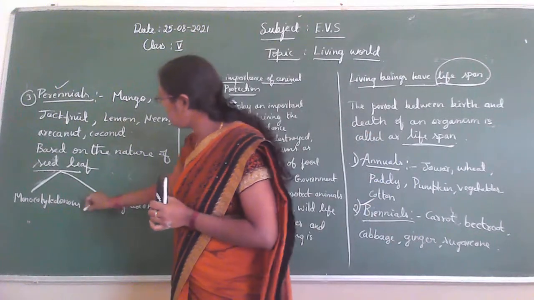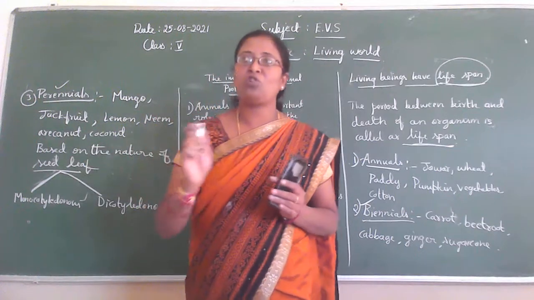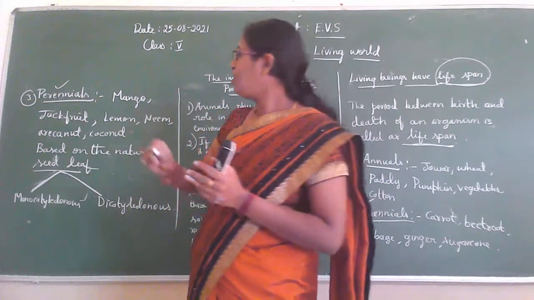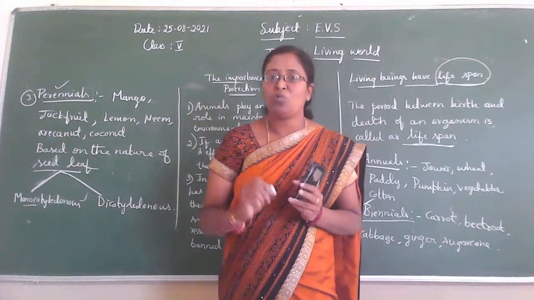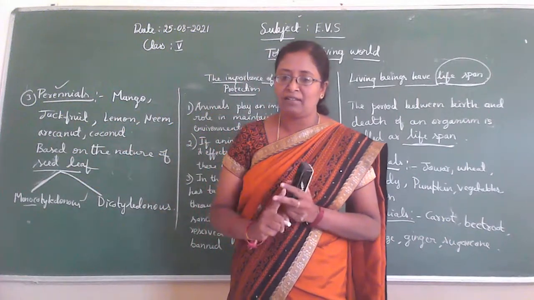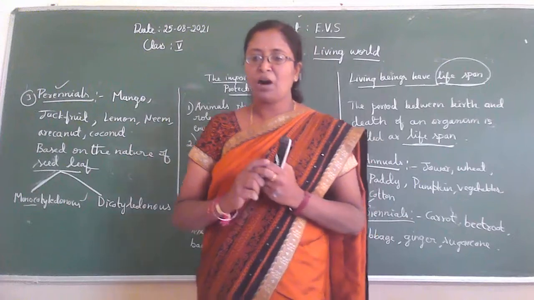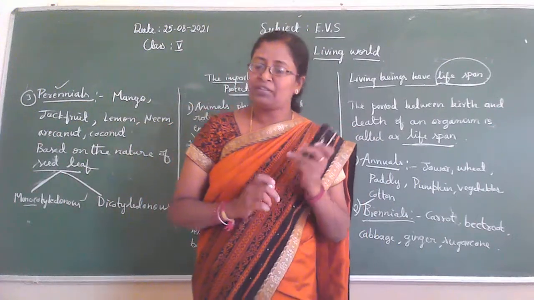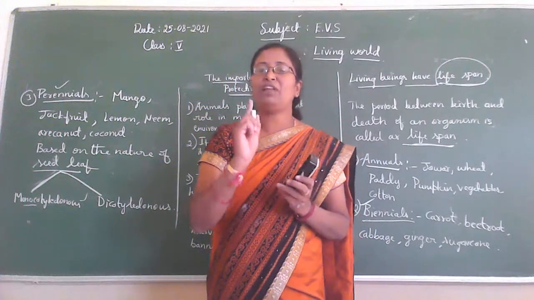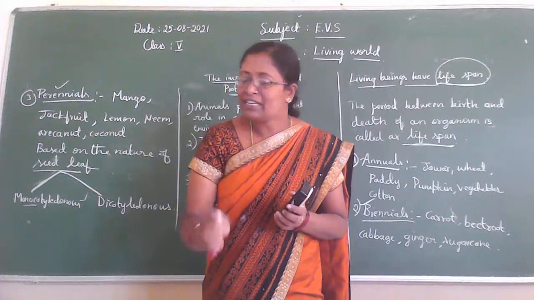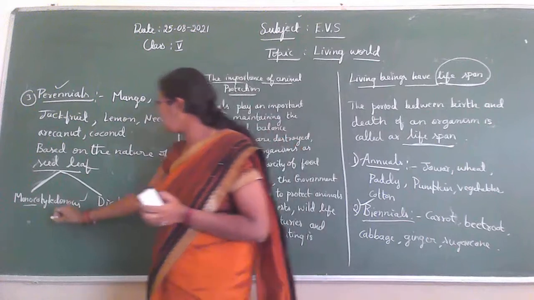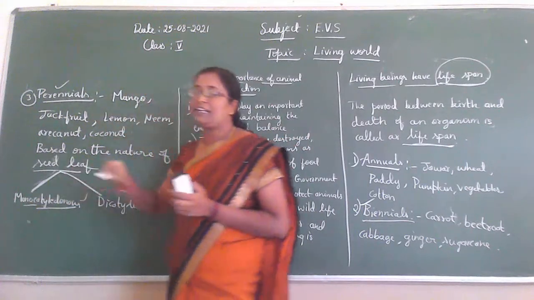So then tell me children, what is monocotyledonous? So the name of this one is mentioned. Mono means a single, one. Monocotyledonous. So see, they have only one cotyledon or only one seed leaf. Cotyledon means seed leaf.